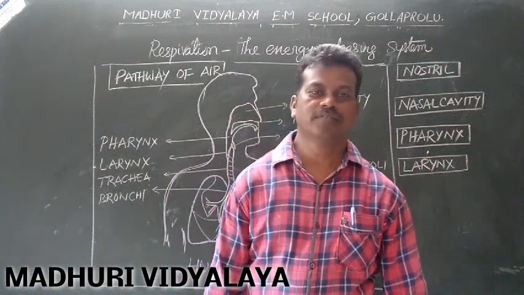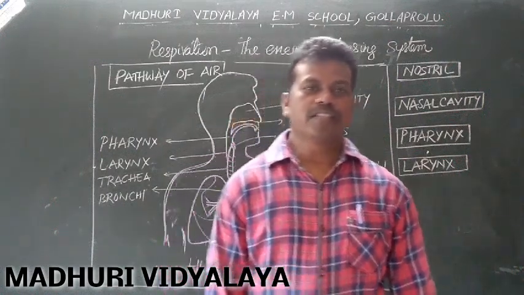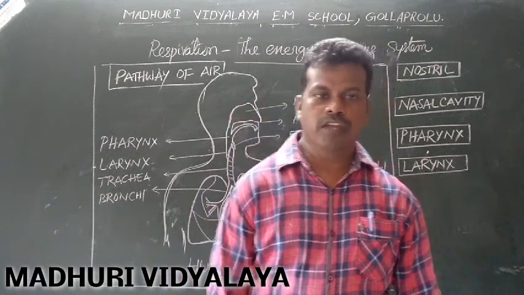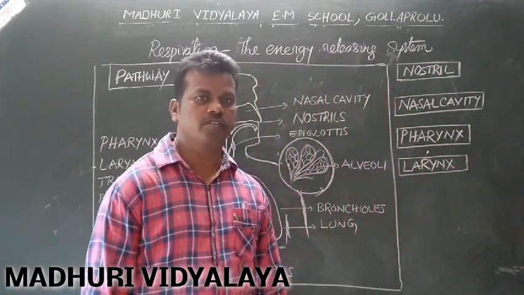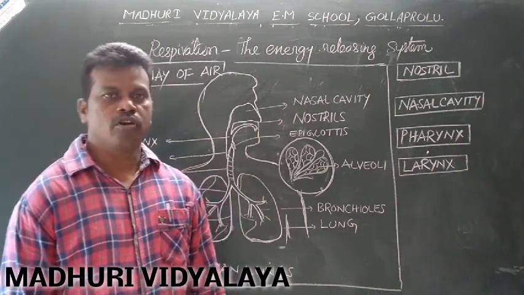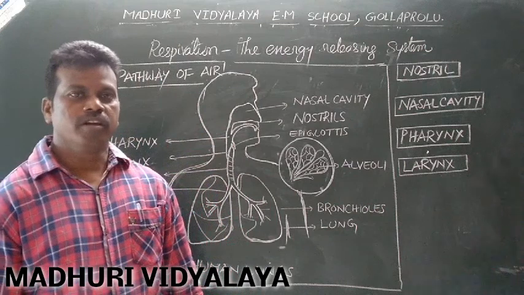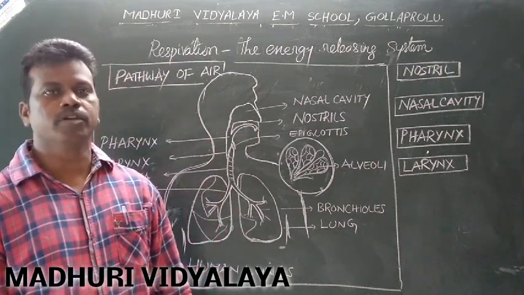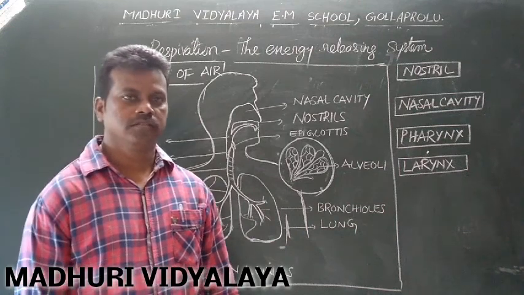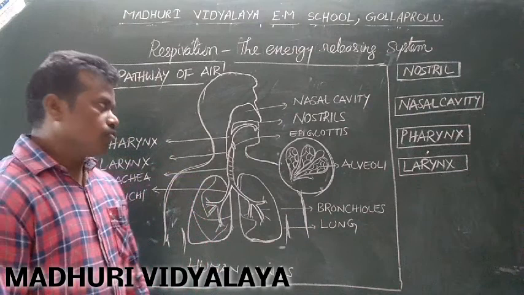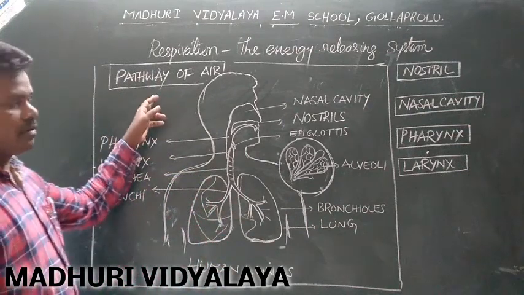Children, how are you? Today we will discuss the respiration pathway, otherwise the pathway of air, how the air enters into the lungs. In the respiratory system, so many parts and organs are involved. Each and every organ has a specific role to function. This is the most important. We should know about the pathway of air.